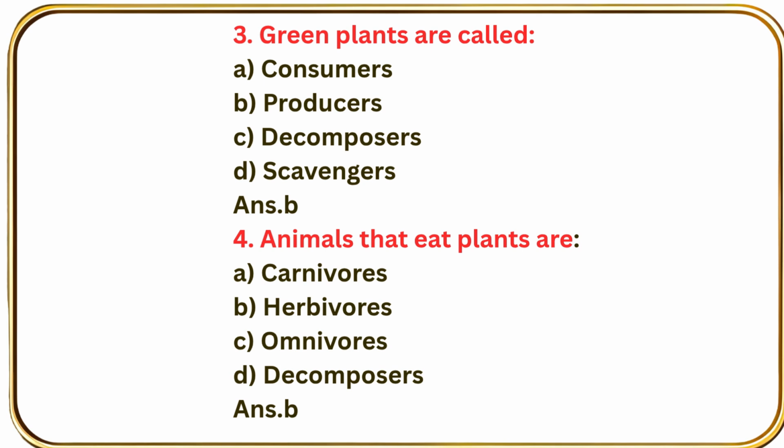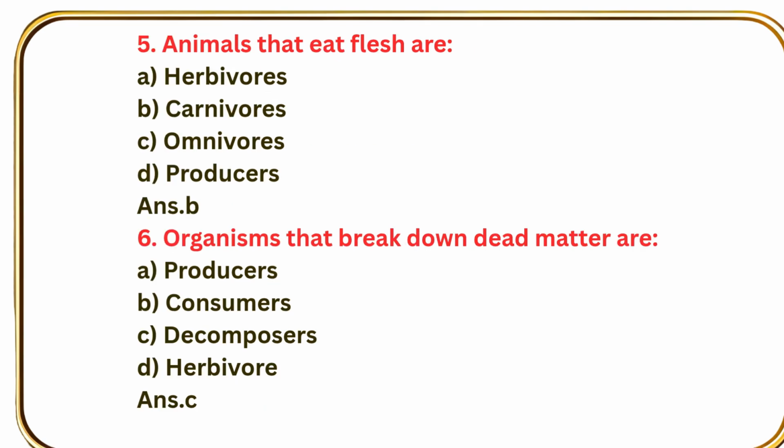Question number 4. Animals that eat plants are carnivores, herbivores, omnivores, decomposers. Answer B, herbivores. Question number 5. Animals that eat flesh are herbivores, carnivores, omnivores, producers. Correct answer is B, that is carnivores.